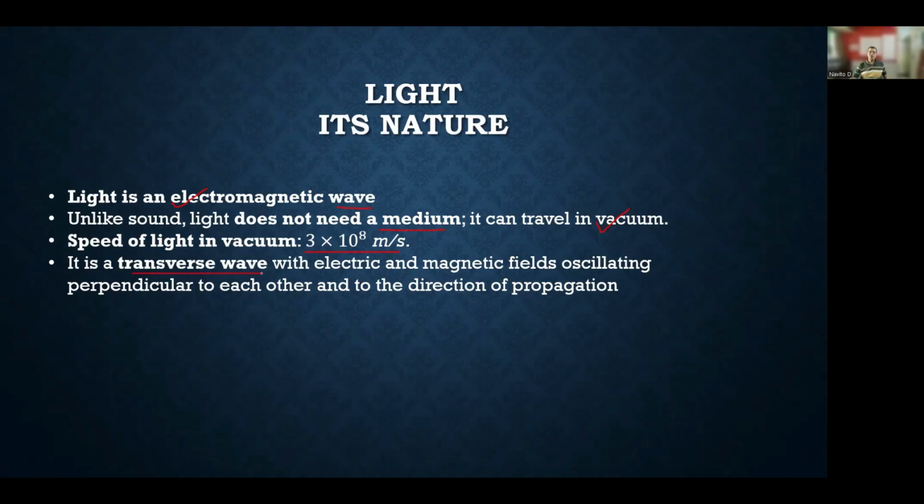It is a transverse wave. That means it is a wave that travels in a straight line. And how is the propagation possible? It is possible due to its electromagnetic properties. That means the electrical signal is on the upward side and the magnetic property on the sideways. Due to this oscillation, it can propagate further. It can move in a straight line.